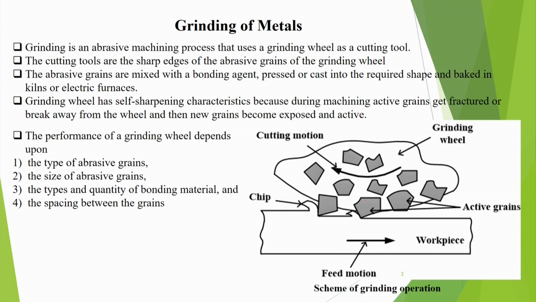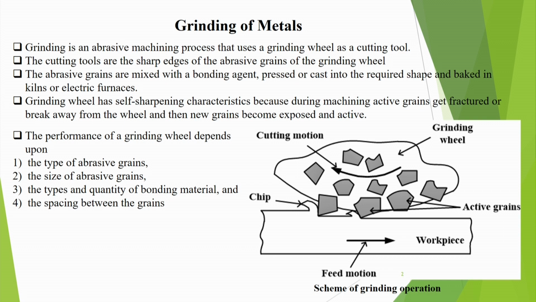If the active grains are broken and removed, then naturally new grains will come and become active. So, initially there are some active grains and some passive grains. After some time, those passive grains will become active and this process will go on. And chips are removed. Suppose you give the feed motion, let us say the workpiece is moving in this direction, then material is removed as small chips, like this is one grain and you are removing material with it. This way the process goes on.